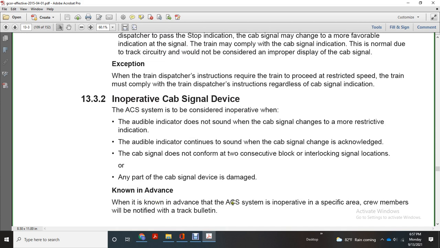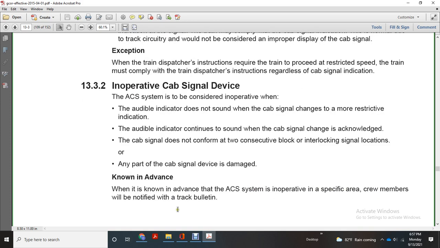When it is known in advance that the automatic cab signal system is inoperative in a specific area, crew members will be notified with a track bulletin.